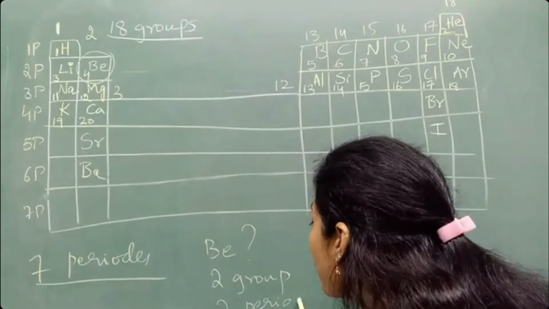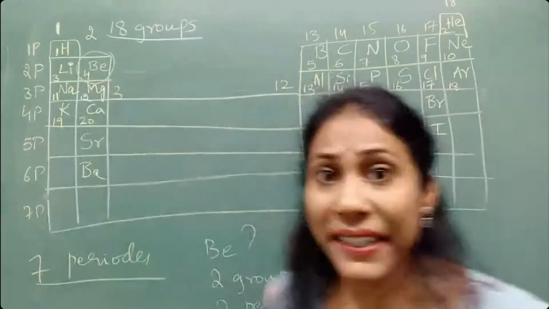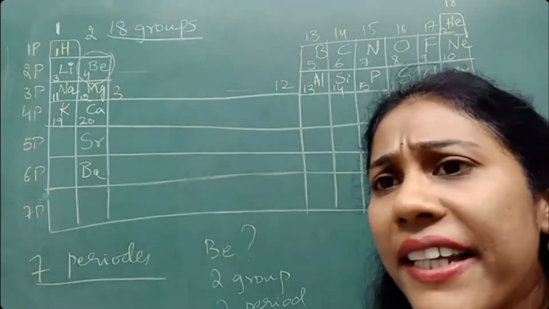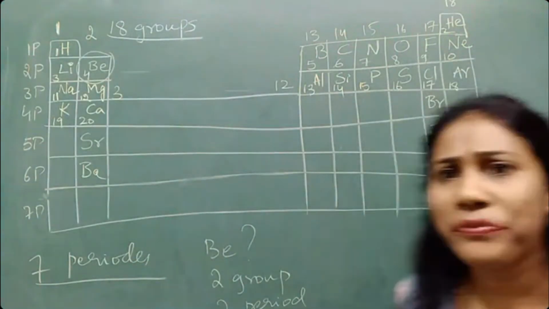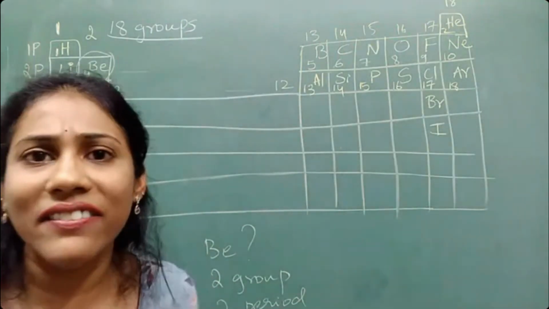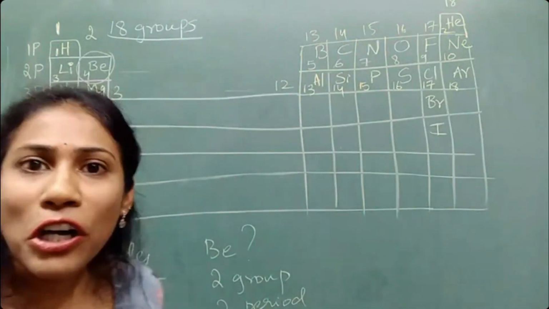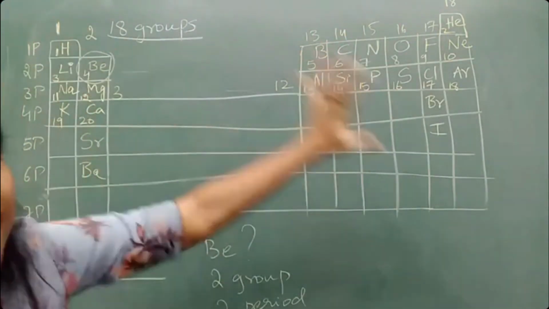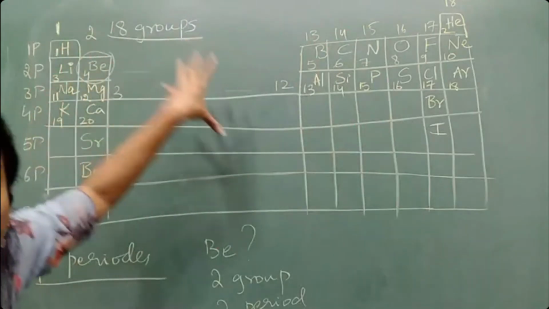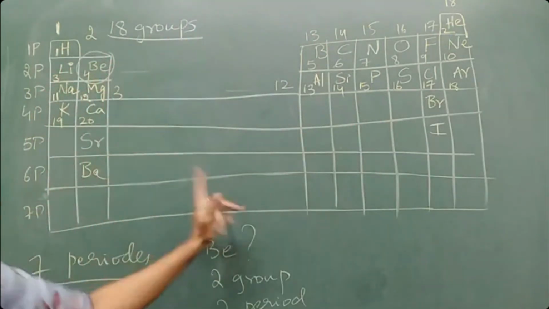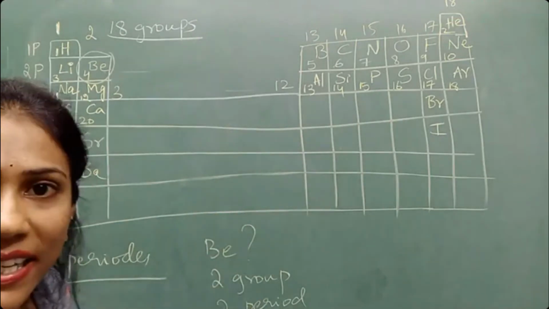So the group number and period number of an element are very, very, very important. If you know this, you can easily remember valency. Next I will teach you that. So which group and which period the elements are coming in is very important to understand.